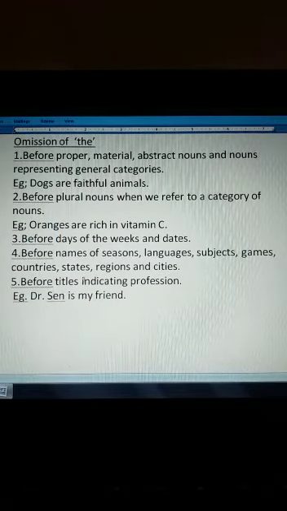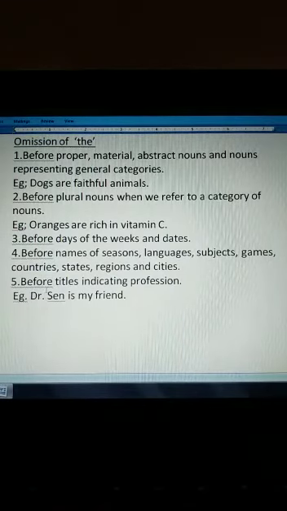Then before titles indicating profession, we don't use the, like Dr. Sen is my friend. Sen is a doctor, so this is his profession. So when we write Dr. Sen, we don't use the before it. So in all these cases the is totally omitted.